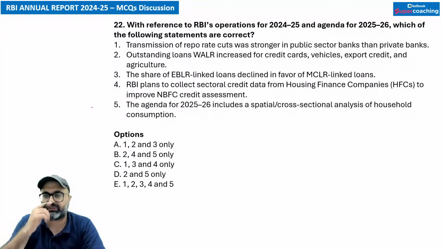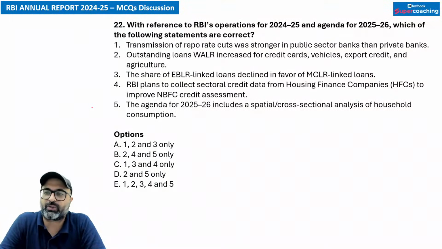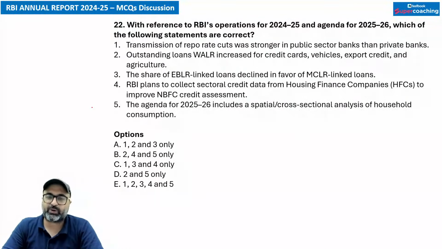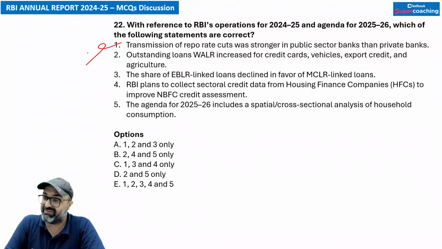अगला question देखो. With reference to RBI's operations for 2024-25 and agenda for 2025-26, which of the following statements are correct? तो RBI के operations के हिसाब से RBI ने क्या target set की है 2025-26 के लिए? Transmission of repo rate cut was stronger in the public sector banks than private sector banks. No sir, it was not stronger. It was slow. Private sector banks mein it was more strong.